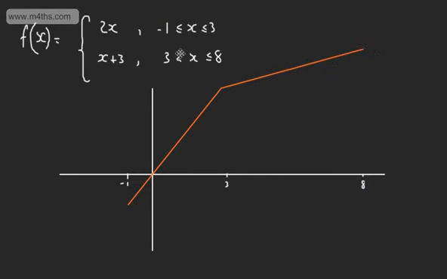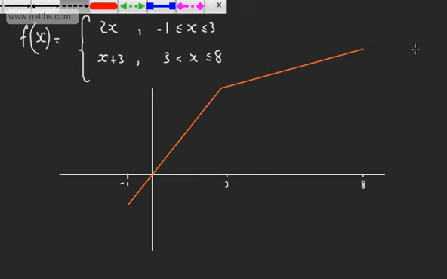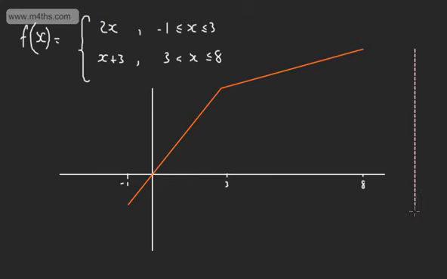So what we might want to do now is find the range. If we look at this from the side, the range is going to be the values of y that we can see in this particular interval here. So let's say that this is going to be y, and that this is going to now be x. So what we're interested in is these numbers right here. As it's now a linear function, we can simply test the endpoints.